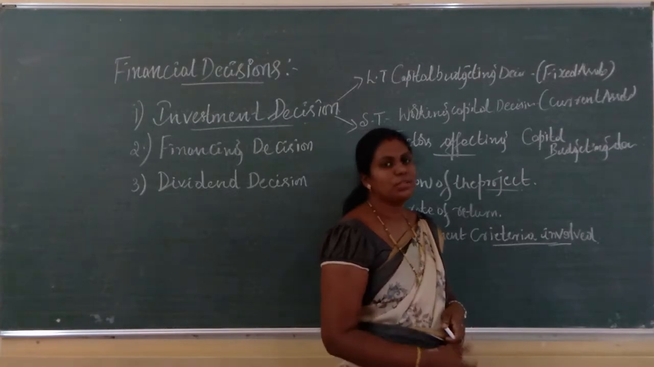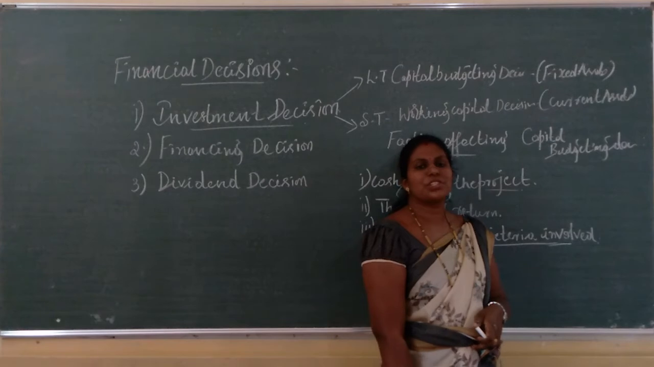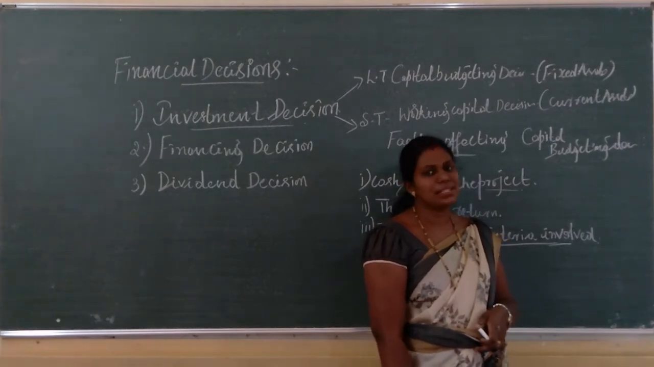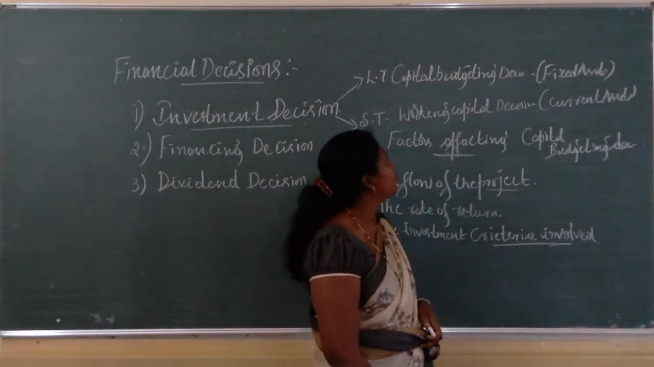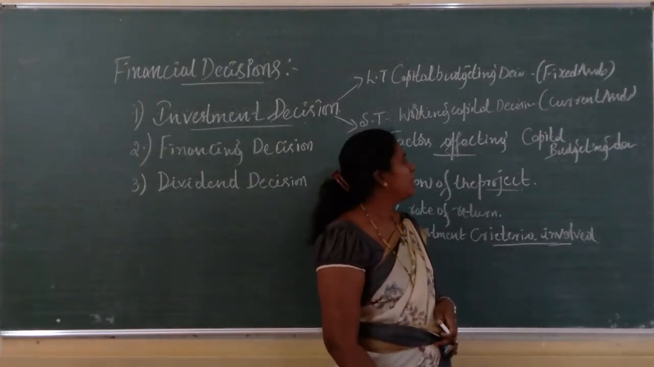Okay. So, capital budgeting decision, as I said, is long term, and therefore it is made for fixed assets, whereas current assets are regarding the short term investment decision.